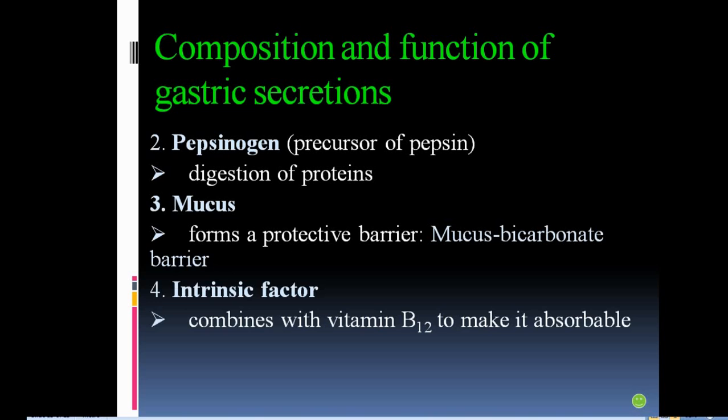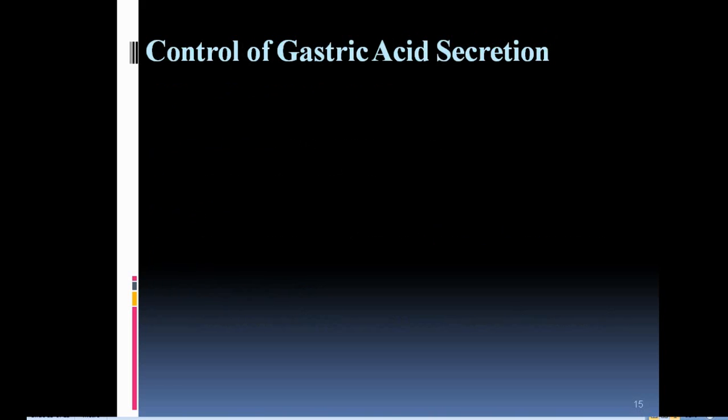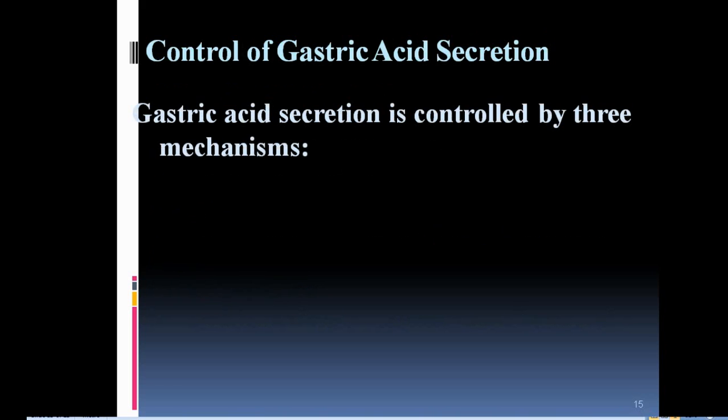Third important component is intrinsic factor. It combines with vitamin B12 to make it absorbable because vitamin B12 is absorbed only in combination with intrinsic factor. When we see the control of gastric acid secretion, how is this gastric acid secretion controlled?